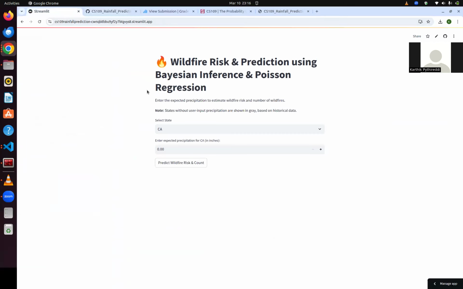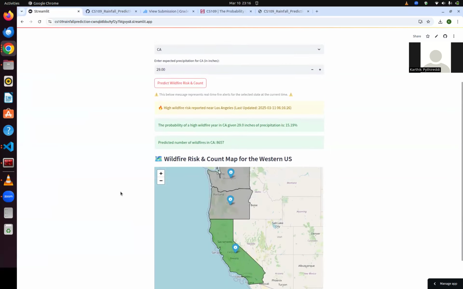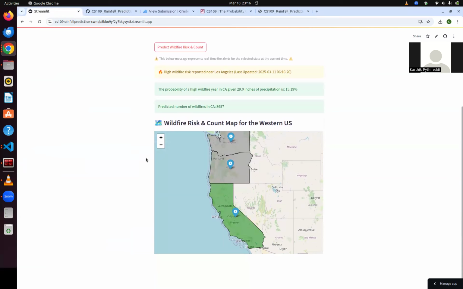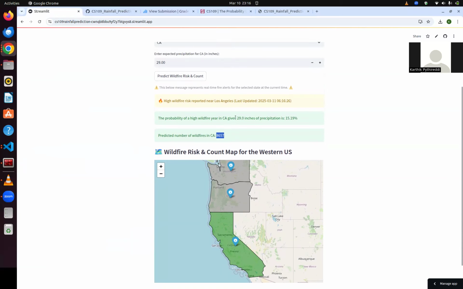So here is the app in real time. I selected the state as California, and I'm going to enter 29 inches of rain. For 29, it's predicted as low risk for California, and the number of wildfires predicted is 8657. The probability of high wildfire for California at 29 inches is given as 15.19%. And this is the real-time data, which predicts high wildfire risk for LA.